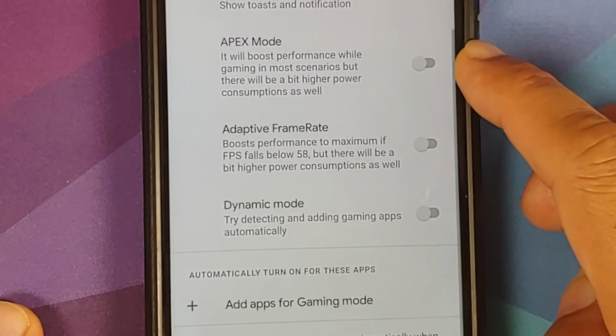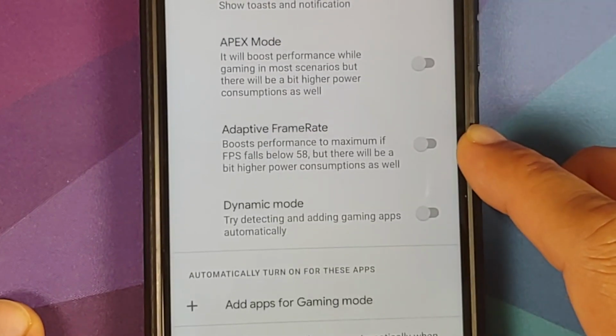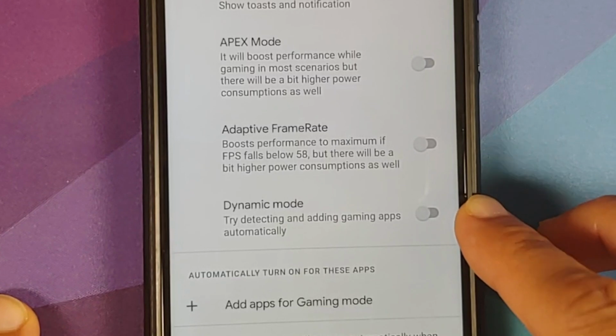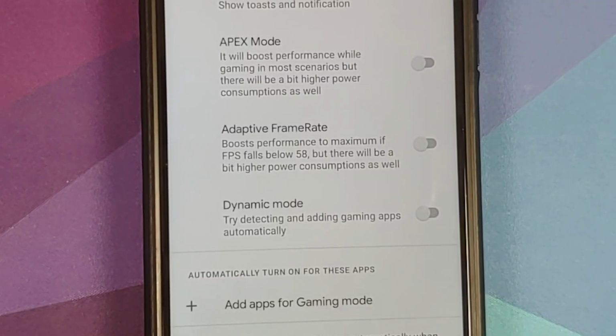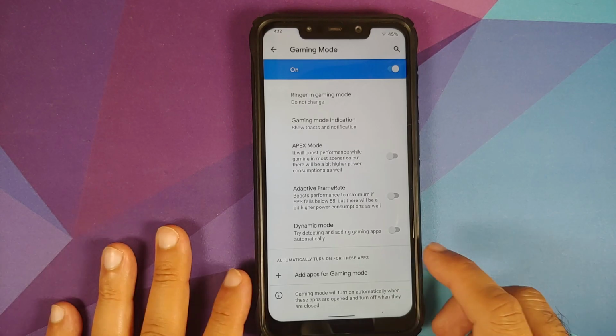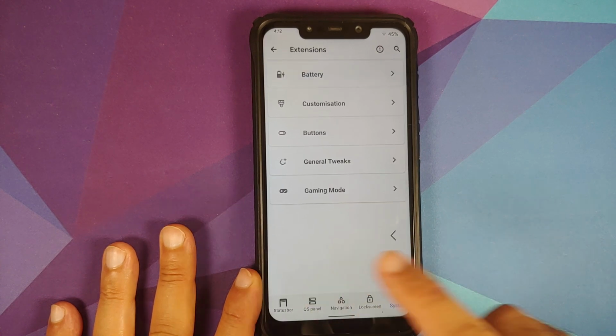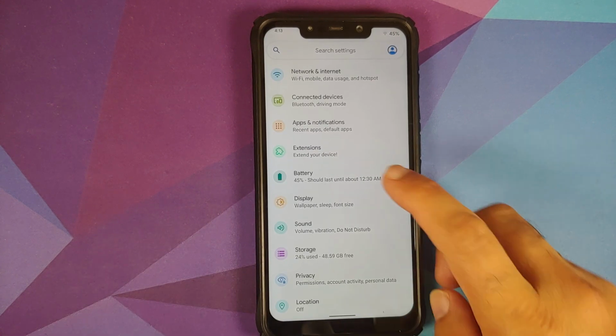Then in case you want to enable apex mode, adaptive frame rate, and dynamic mode, you have toggles for all of those, and you can of course pause and read what all of these options do in case you are interested. Next up we have battery.